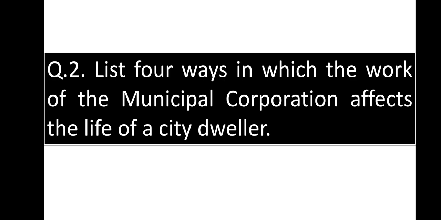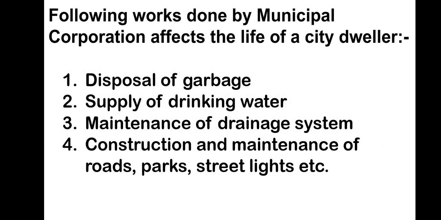Question number 2 is, list 4 ways in which the work of the municipal corporation affects the life of a city dweller. Children, if the municipal corporation works well, then the life of city dwellers will be easy and comfortable. If the municipal corporation of any city does not work properly, then the life of these city dwellers will not be so good. They will face many problems.